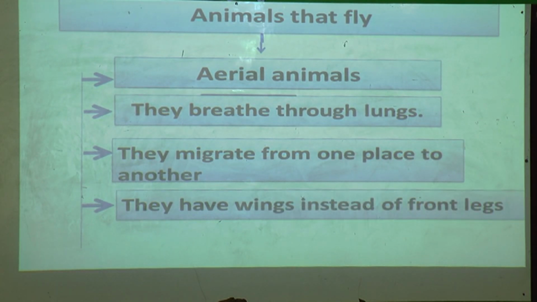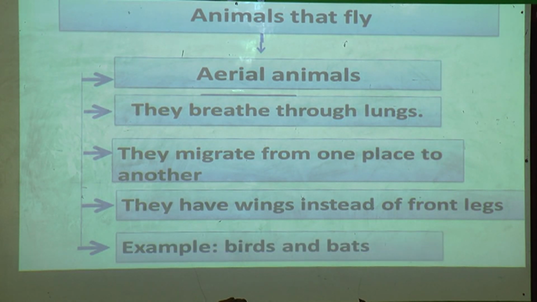They have wings instead of front legs. You have seen the pictures of many animals. They have 4 legs, but birds have only 2 legs and the front legs are converted into wings. Means they are adapted in such a way that instead of front legs they have wings. Examples: birds and bats.